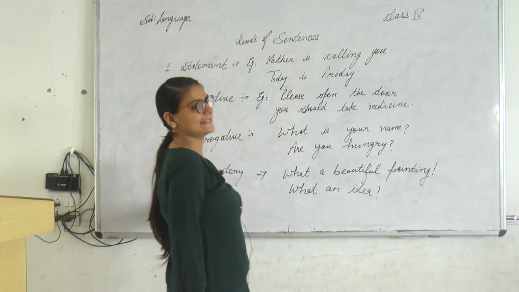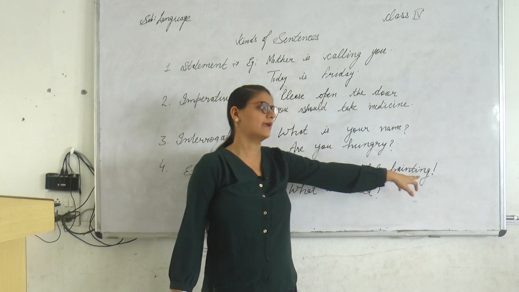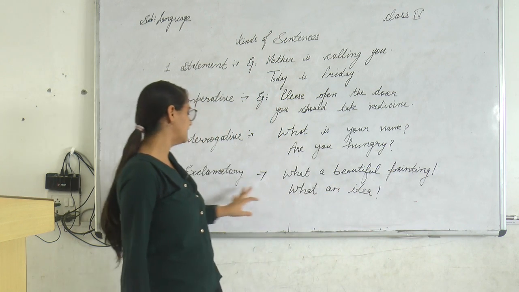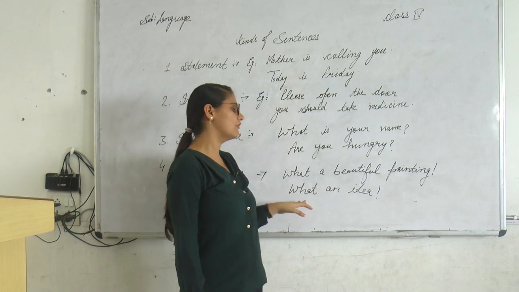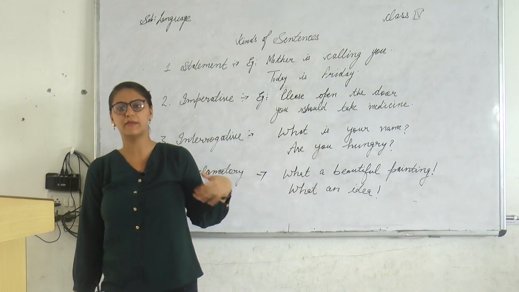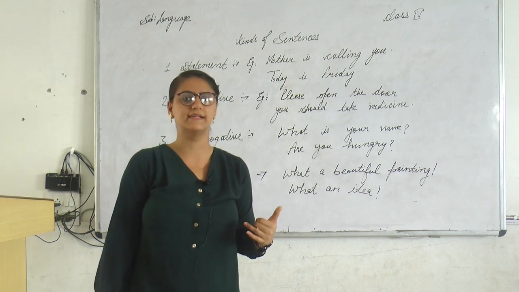Those are known as the exclamatory sentences, and at the end we use the exclamation mark. For example, what a beautiful painting, or what an idea. Here we are expressing something. It can be a sorrow expression and happiness also.